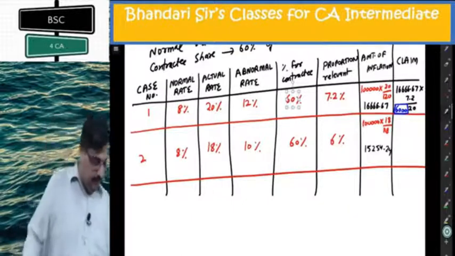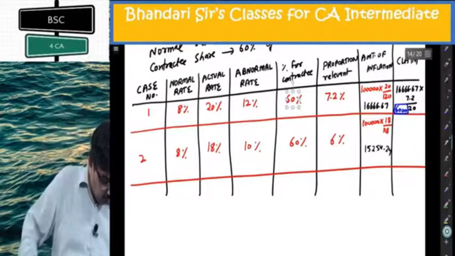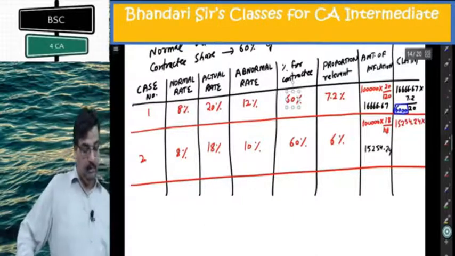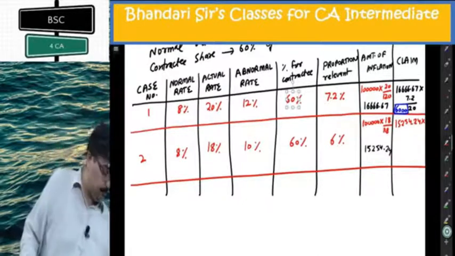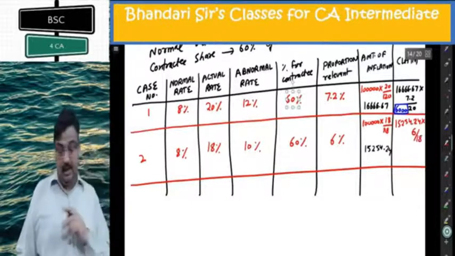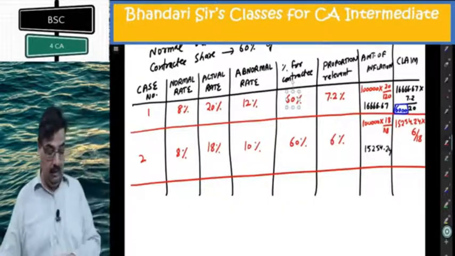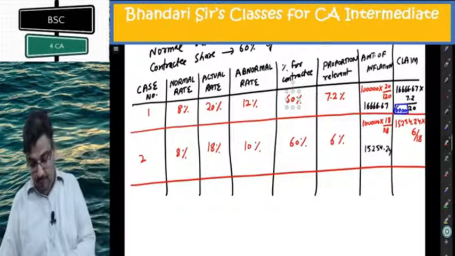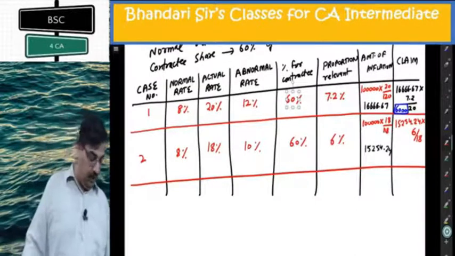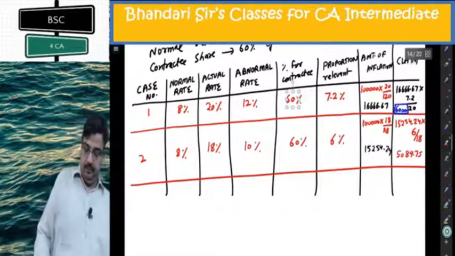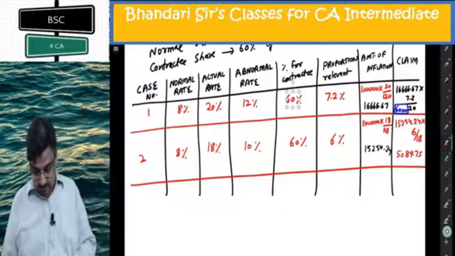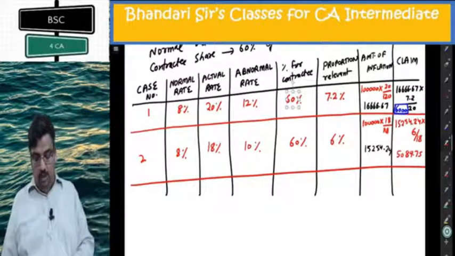On this figure, I multiply by 6 out of 18, because 6% he is bearing out of the total inflation of 18%. 15,254.24 times 6 by 18 gives 5,084.75. I hope this one is also clear. Let's do one more, last.